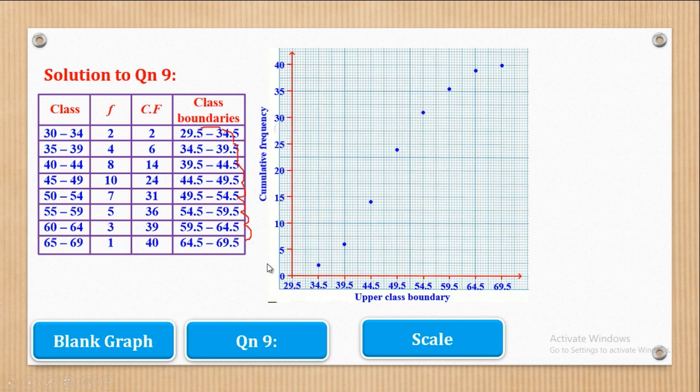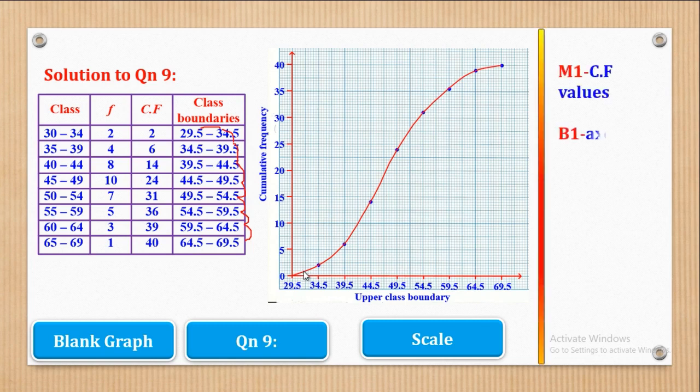Now next, remember, an ogive, we don't join points using a ruler. What we do, we join points using a smooth curve. Your curve has to be smooth. So when I join those points, I'll come up with such a curve. And basically that's what they wanted us to draw. Now let's see how marking can be done.